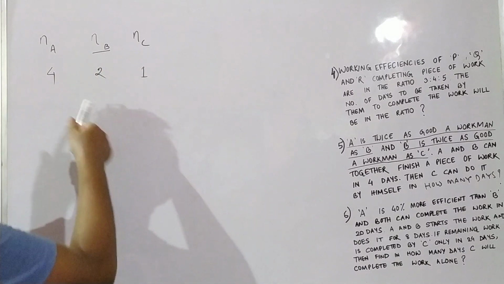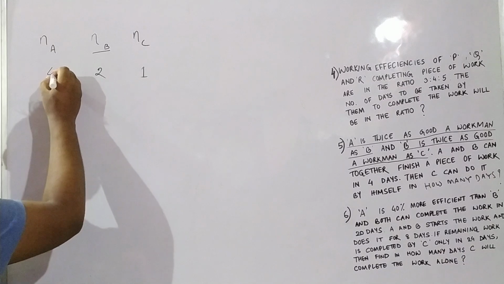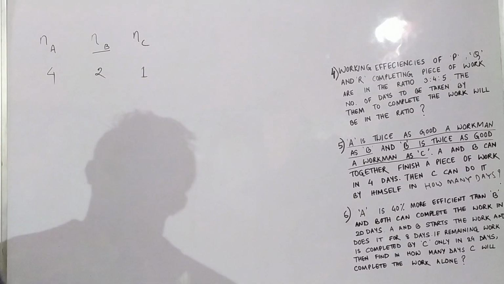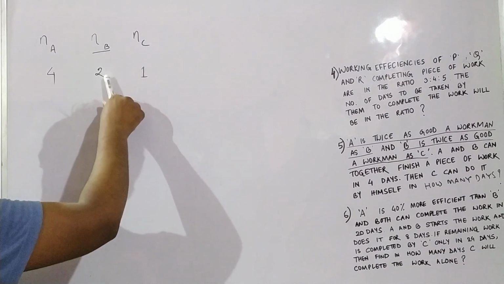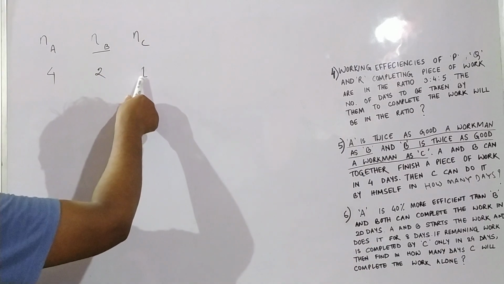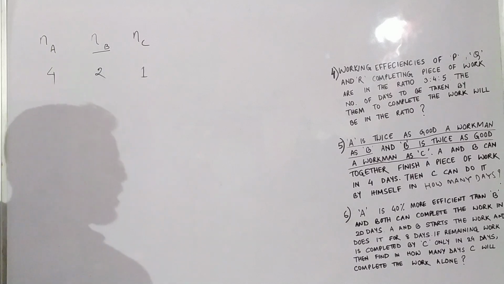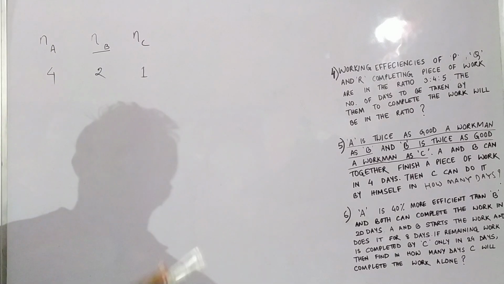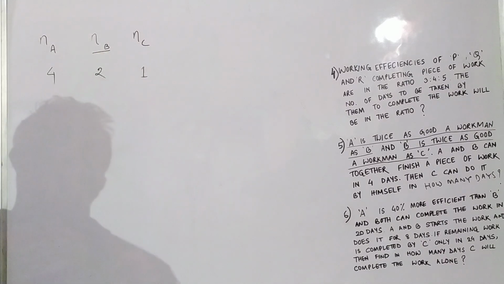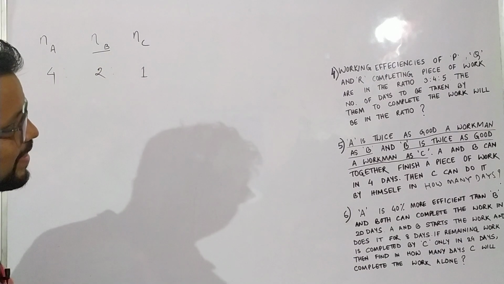And efficiency of A is twice as good as B, so it will be 2 into 2, 4. If C is 1, B is 2, A is 4. Efficiency of A is twice as good as B, that means if efficiency of B is 2, then efficiency of A becomes 4. So 4 is to 2 is to 1.